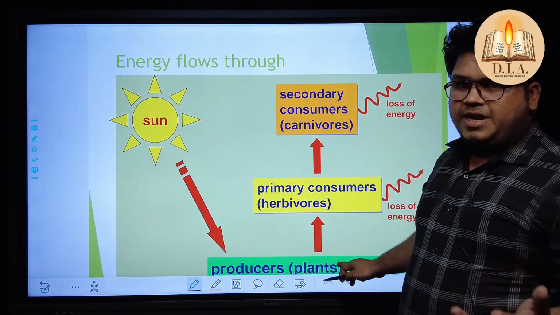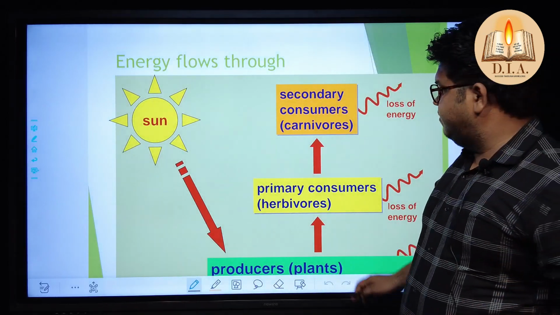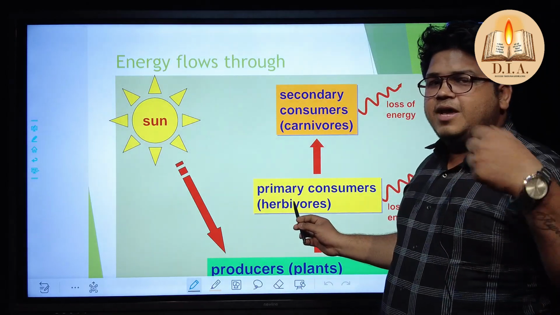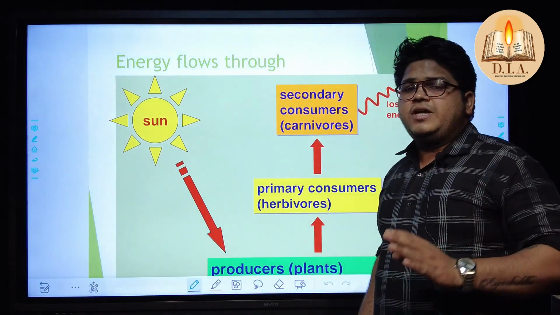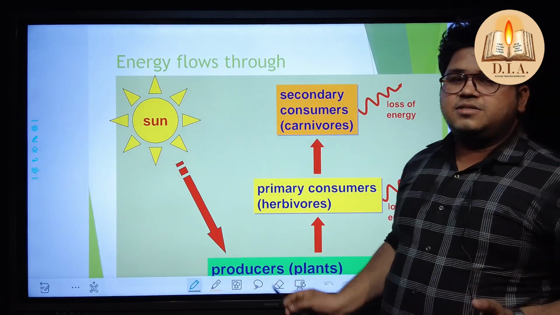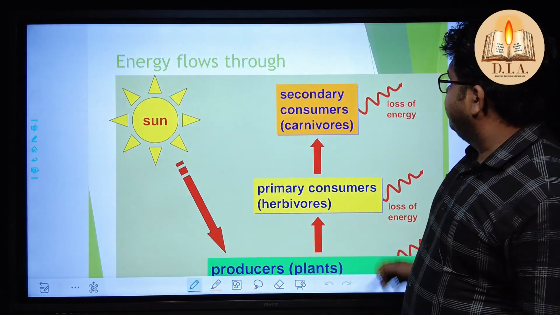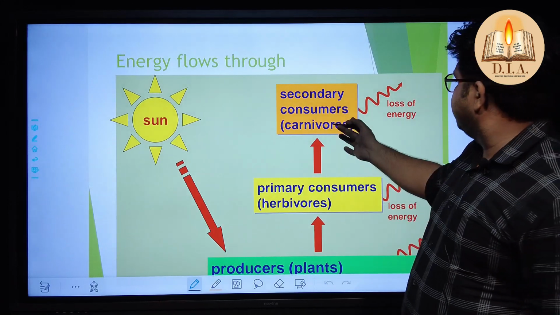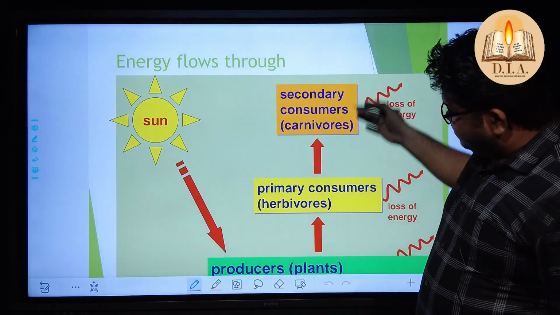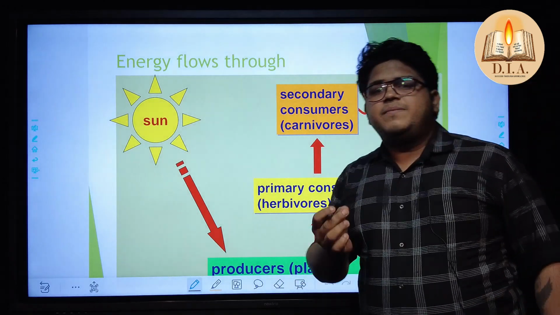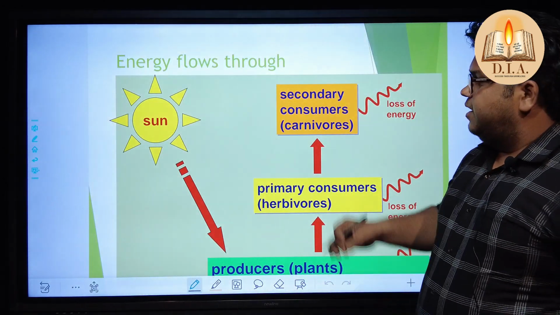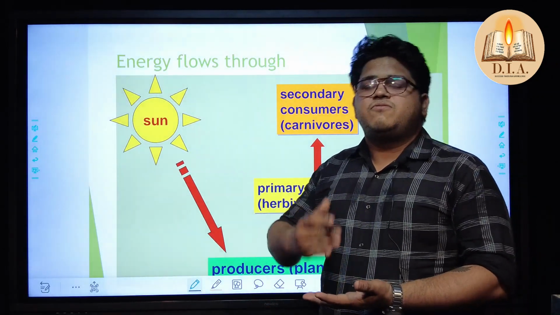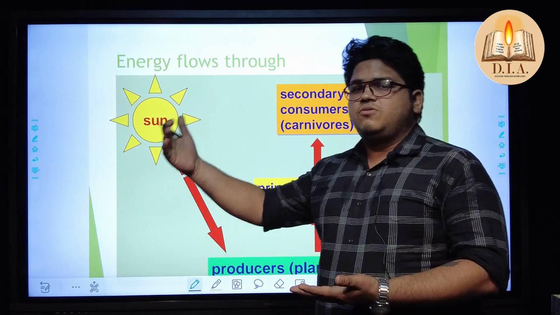Producers, which are plants, as I told you, the grassroots level. Primary consumers, herbivores, as I told you, you are an herbivore, I am an herbivore, and those who don't feed on this kind of plant system are known as carnivores. The secondary consumer who feeds on the herbivores is known as carnivore. And in this particular phenomenon, a little bit of energy has been lost. This is not a loss of energy, but it actually changes form from one to another.